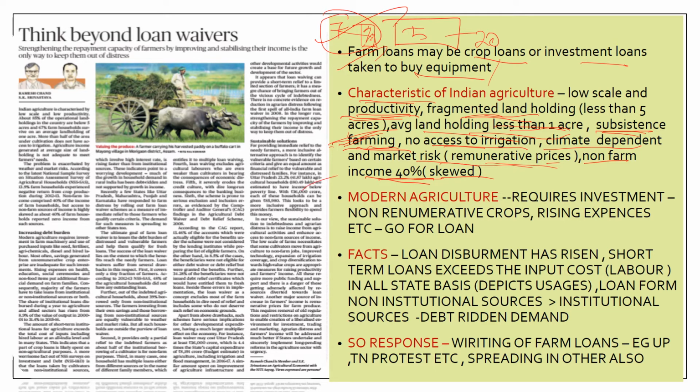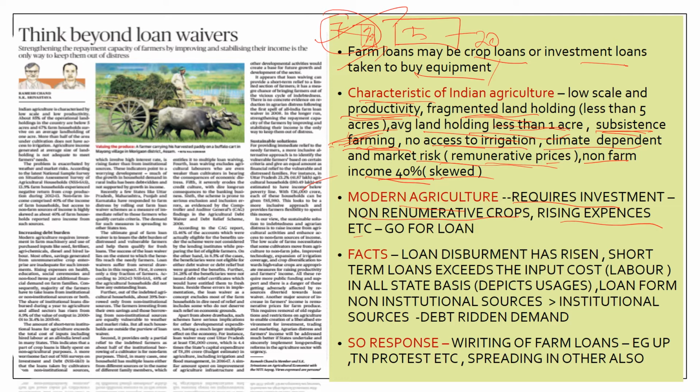Then this article also says that for the modernization of agriculture, one requires investment. For the investment, one requires capital. But this capital is not available to the farmers because the crops in India are non-remunerative, that is, they are not income generative. Plus, other rising expenses in today's inflationary world are a burdening factor for the farmers.